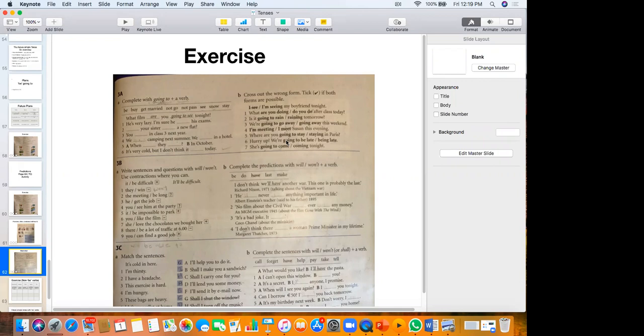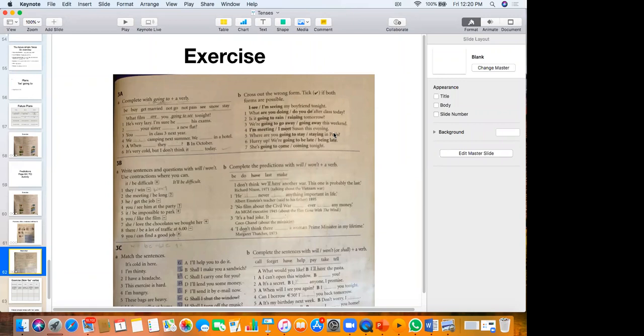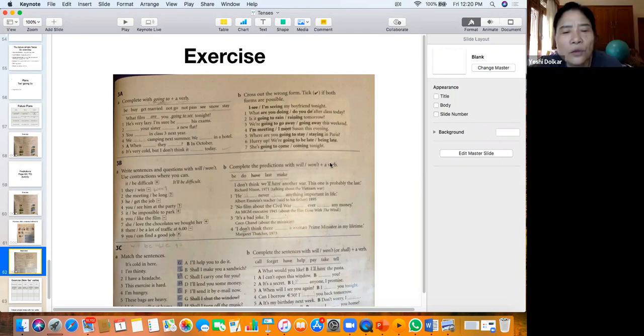Number 7, she's going to come or she's coming tonight. She's coming tonight. She's going to come tonight. She's going to come tonight is a plan. She's coming tonight would be more like a prediction. All right. She's coming tonight. A decision. Yes, it will be more like a decision. She's coming tonight or she's going to come tonight.